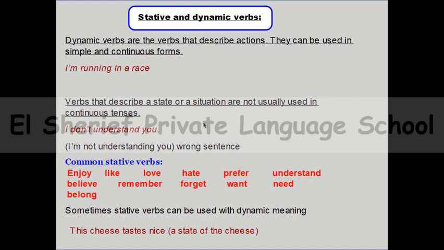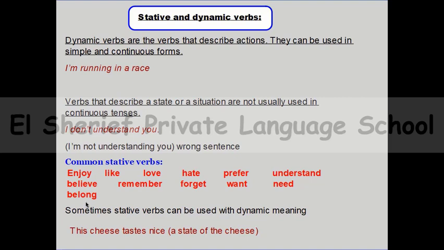And Miss, can you tell us some examples of stative verbs? Of course we can say it. So here we have some famous stative verbs like enjoy, like, love, hate, prefer, understand, believe, remember, forget, want, need, belong.